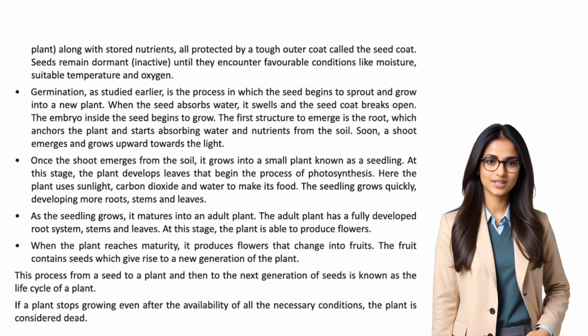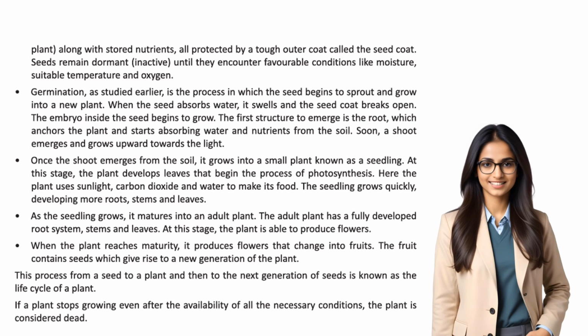Once the shoot emerges from the soil, it grows into a small plant known as a seedling. At this stage, the plant develops leaves that begin the process of photosynthesis. Here the plant uses sunlight, carbon dioxide and water to make its food. The seedling grows quickly, developing more roots, stems and leaves.